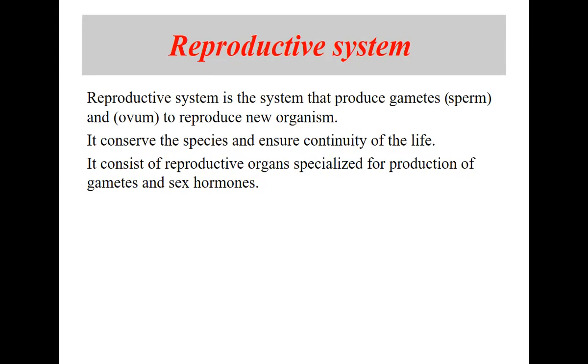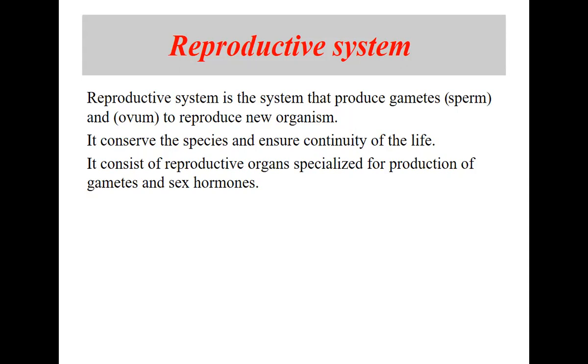So when that sperm and the ovum come together, it helps in the production of a new organism or a new human being. That is called the reproductive system. It conserves the species and ensures the continuity of life. This is very important. The reproductive system in human beings is very important for the conservation of the species as well as the life on this earth.